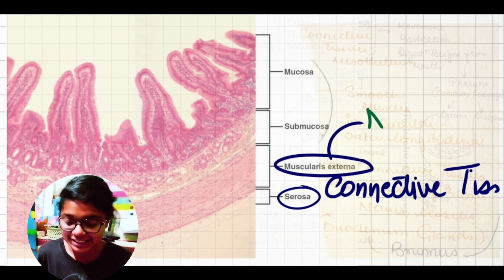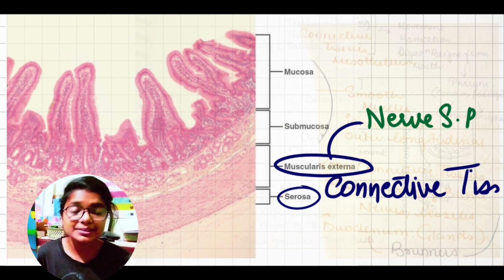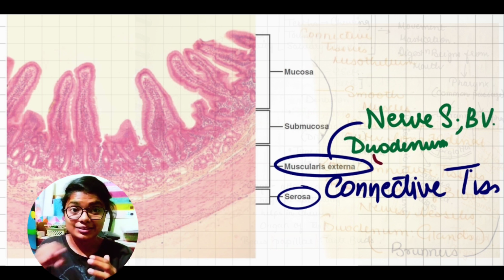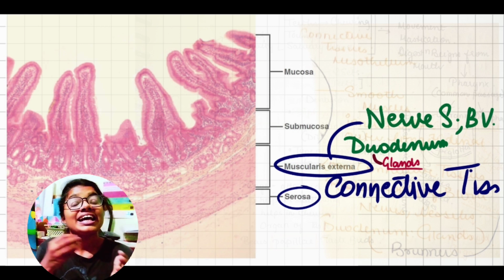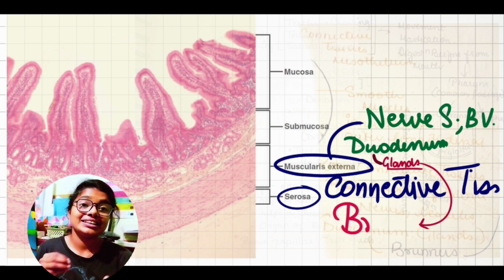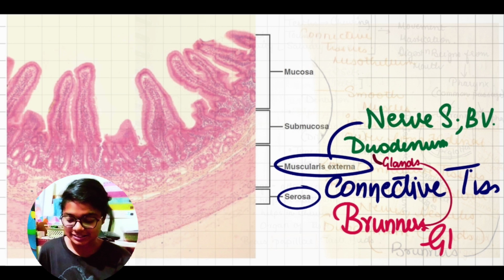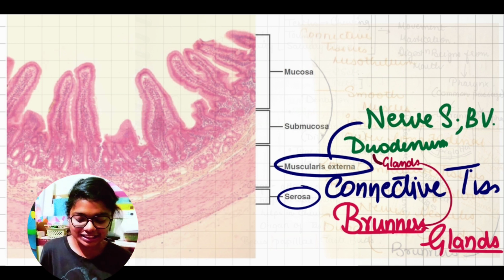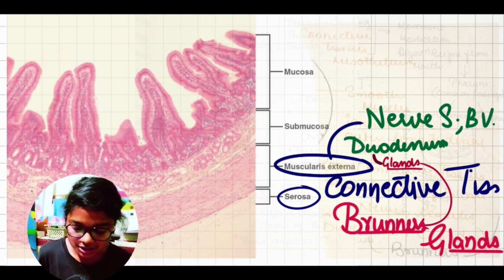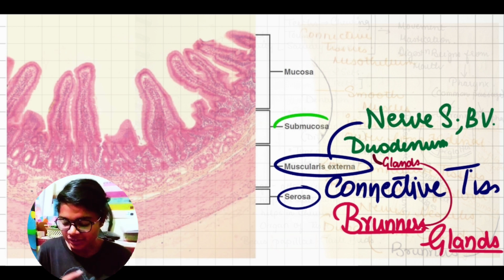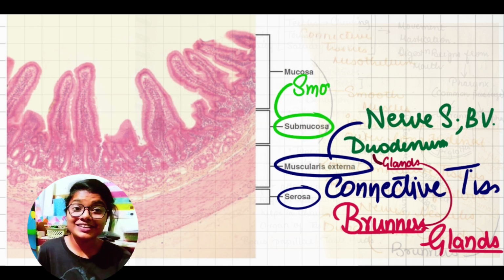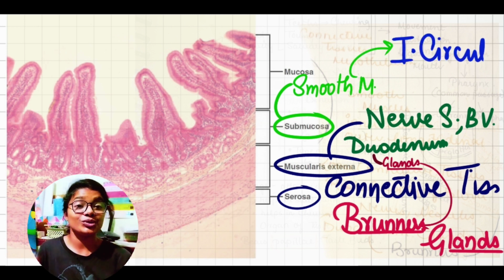Then comes the muscularis, which contains smooth muscles, divided again into 2 types: inner circular and outer longitudinal. In the stomach, there is also a 3rd layer, the oblique muscles. After that, the submucosal layer consists of loose connective tissue. It has a rich supply of blood, nerves and vessels, and it also contains glands, especially in the duodenum, known as Brunner's glands.